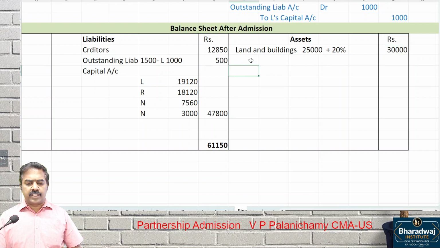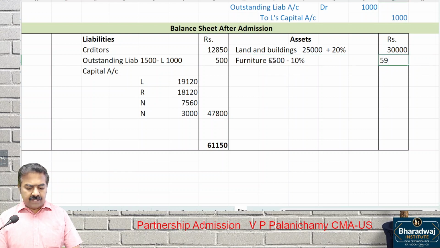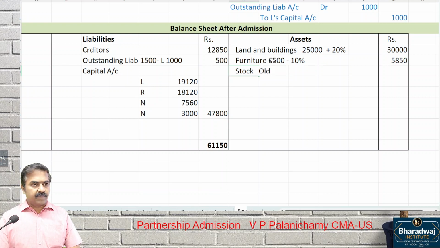Then, what is the next one? Furniture. 5,500 minus 10%. 6,500 minus 10%. How much? 5,850. 5,850. Next. What is the next one? Stock. Listen, already old balance, how much is there?